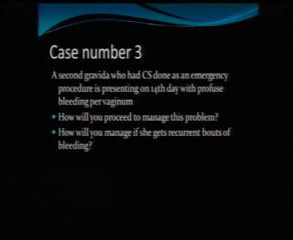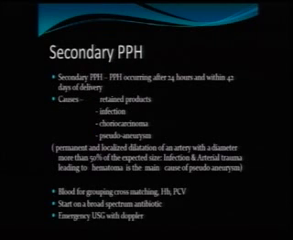A second gravida who had a cesarean section for an emergency procedure is presenting on the 14th day with profuse bleeding per vaginum. This was a scenario which was common in yesteryears. Nowadays we don't see that often. How will you proceed to manage this problem? How will you proceed if she has recurrent bouts of bleeding?